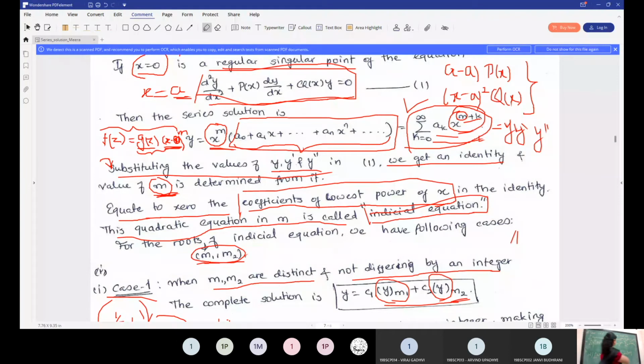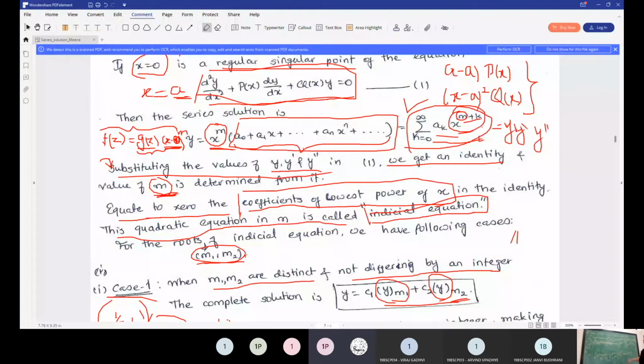See, m is any value. So you have just the possibility of k only. So what lowest power will you get? m can be any value, but k will be starting from 0 to infinity. So lowest power will be when we substitute k is equal to 0 only. That means we have to substitute in this equation k is equal to 0. Then only we will get the corresponding lowest power. See here, k plus m, and here it is k plus m minus 2. So lowest power we will consider when k is equal to 0. Are you getting this?